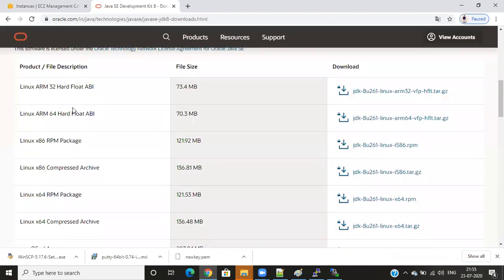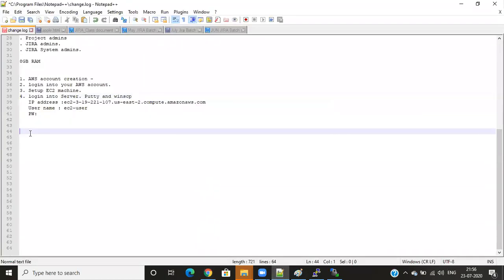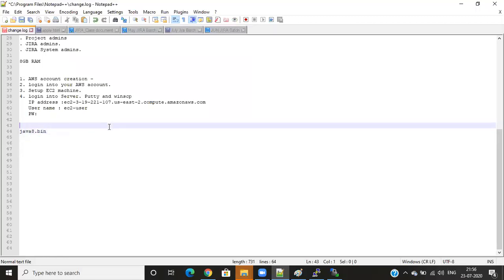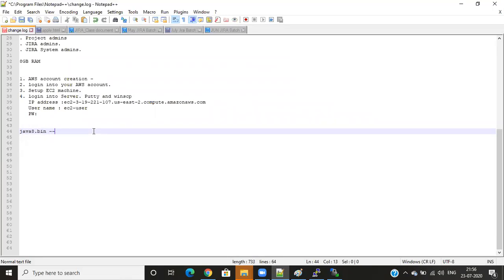For Linux, we have three files. Three files means we have different installation formats. Normally I'll give you these notes and you can note them down. The first is the bin format, like Java 8 something dot bin. So how to install this? The command is dot slash, then the Java file name, Java 8 dot bin. Then it will be installed.